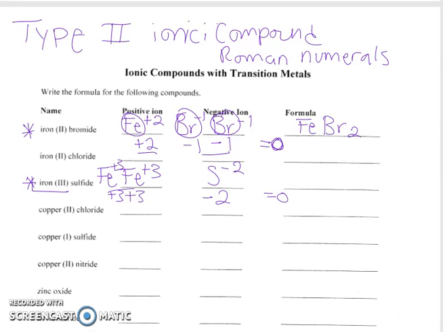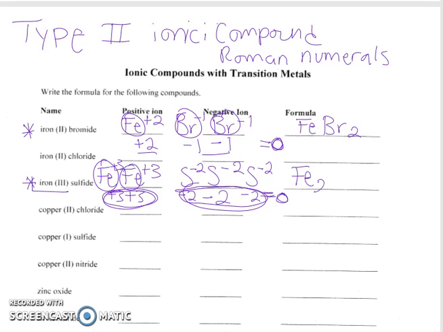Will give us an overall charge of +6. And now we need 2 more sulfurs to give us an overall charge of -6. And we know that +6 and -6 now equals 0. So when we write the formula, we know we have 1, 2 irons and 1, 2, 3 sulfurs.